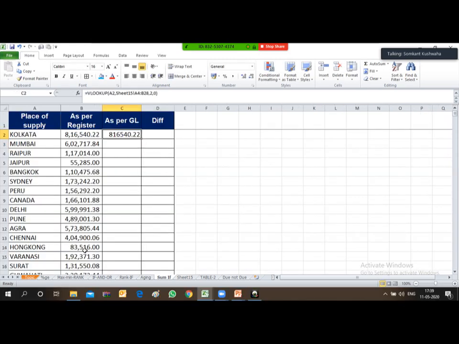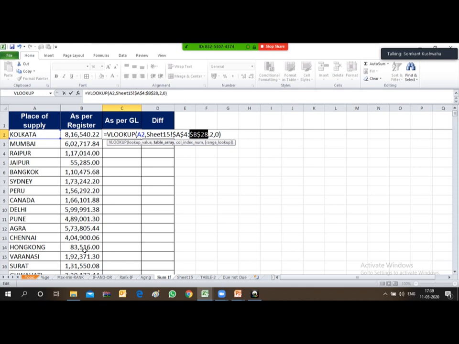Friends, now see, I have already derived this value of sales effected in place Kolkata as per GL. Before dragging it down, since I have applied the VLOOKUP formula in the same file from a different sheet, I need to freeze this range.